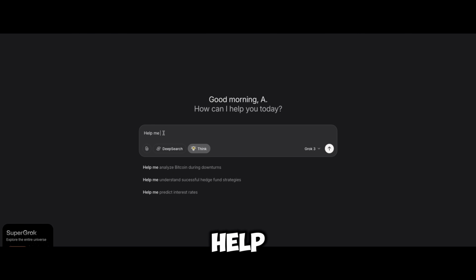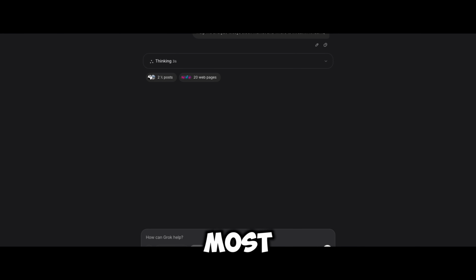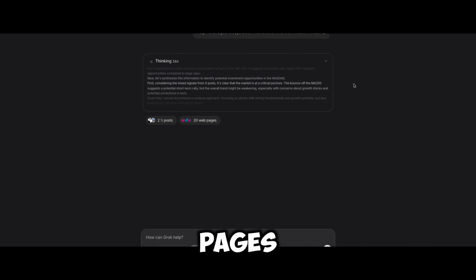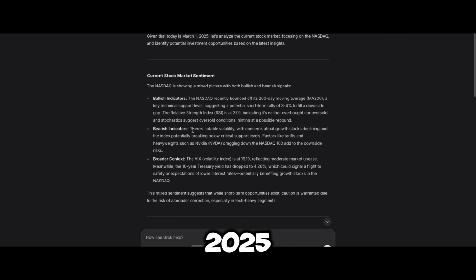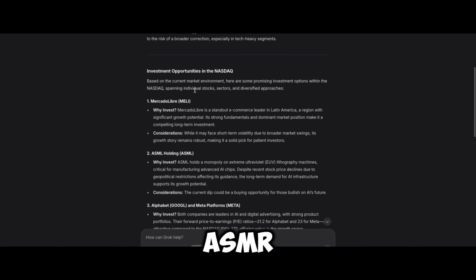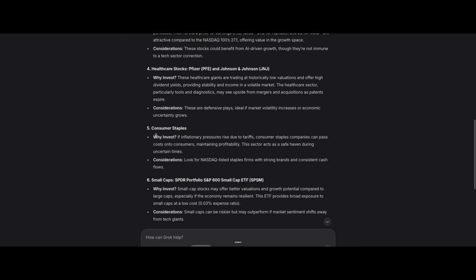Like you can ask, help me analyze today's stock market and where to invest in NASDAQ, and hit enter. I'm going with the deep think mode. So it's looking at 20 web pages, and it's going to bring some output for it. You can see that it says today is March 1, 2025. It means the result is based on the current data. It says MALI, ASML, Google. These are all good stocks to invest in, which is pretty much accurate, I would say.